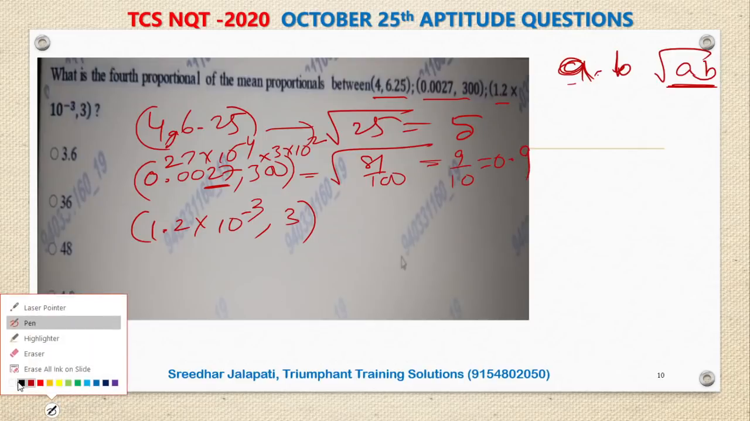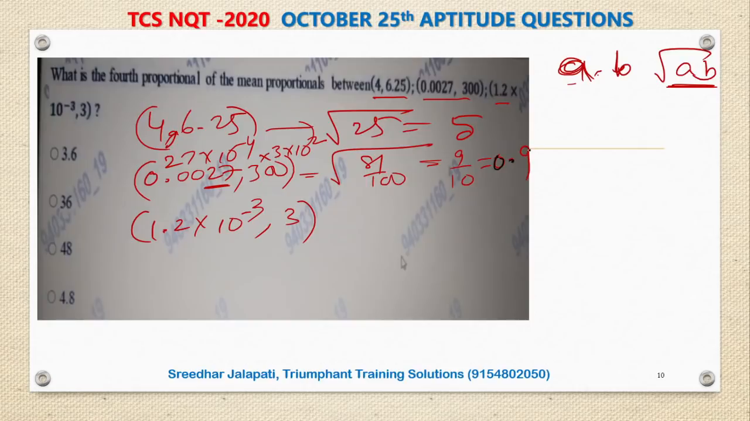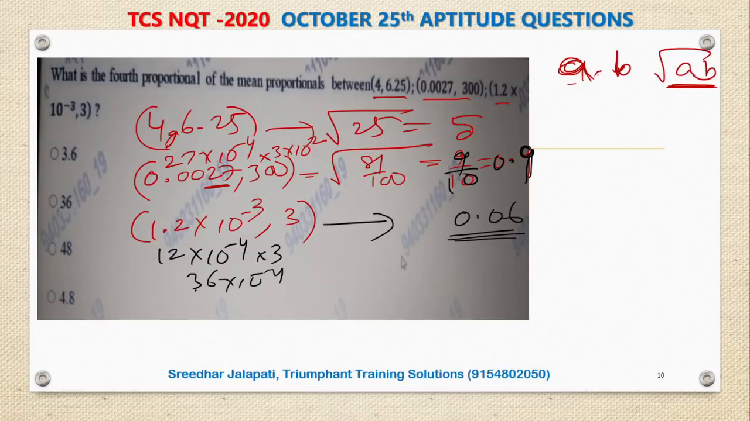So the mean for the second pair is 0.9. Mean for the third pair, this can be written as 12 into 10 power minus 4 into 3, that is 36 into 10 power minus 4. So this is under root, so 6 by 100, which is 0.06. The mean of these is 0.06.